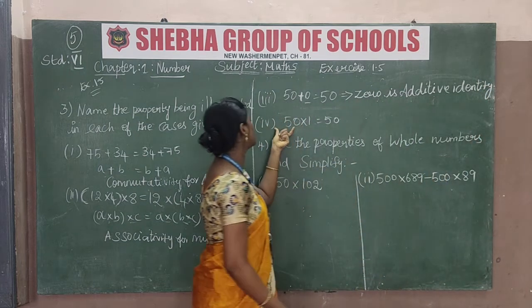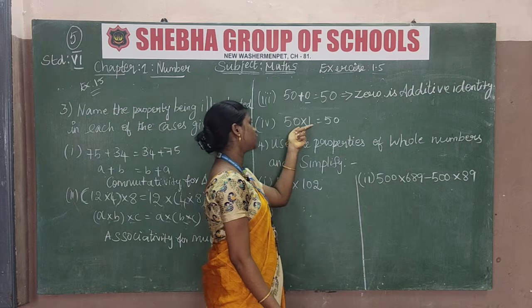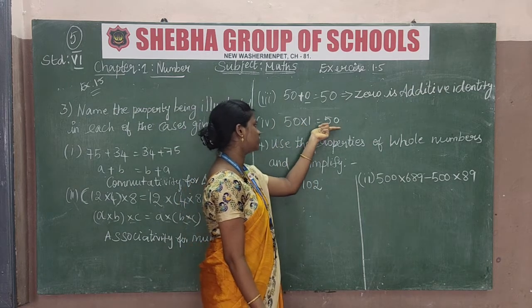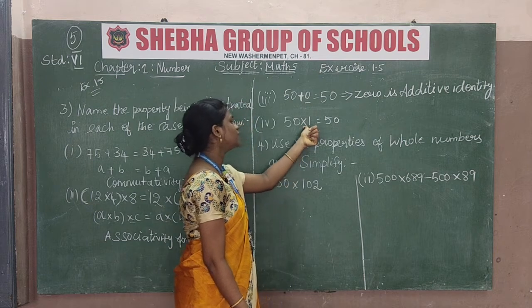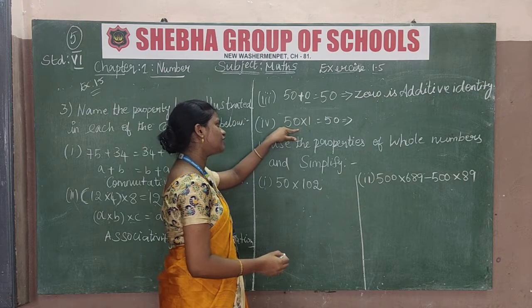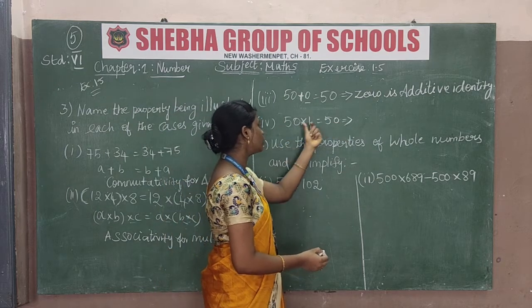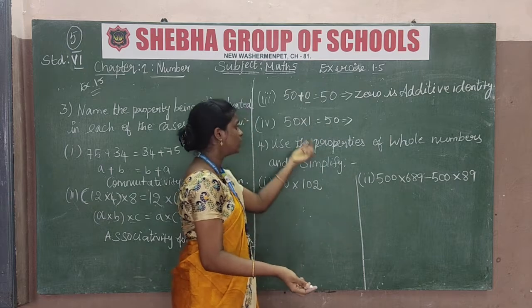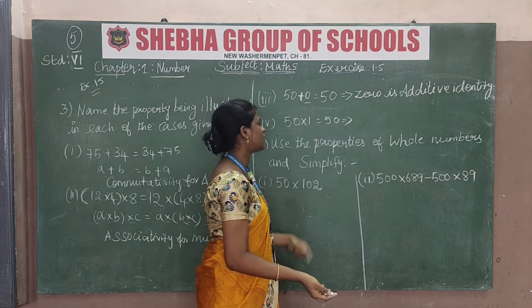And which is the fourth sum? 50 into 1 is equal to 50. Obviously 50 into 1 is equal to 50. Then this is a product into 1. So whichever number we multiply by 1, we get the same number. So 50 into 1 is equal to 50.